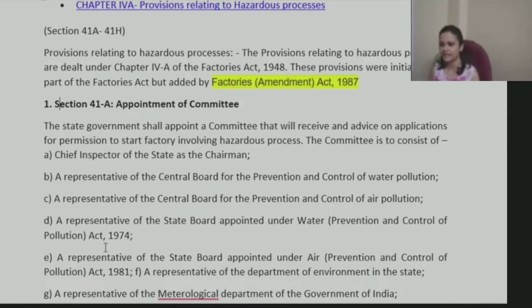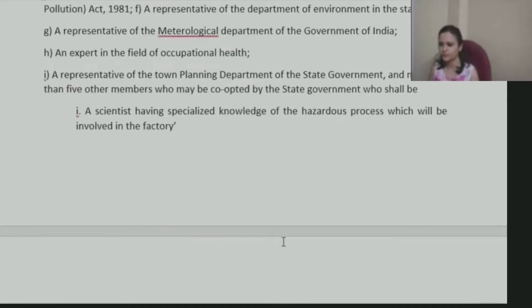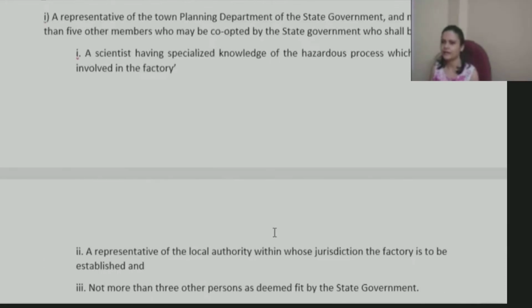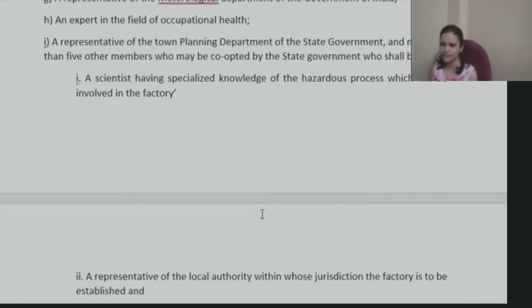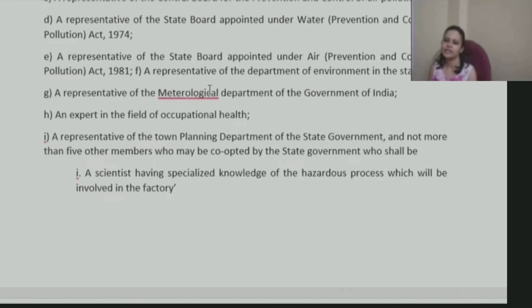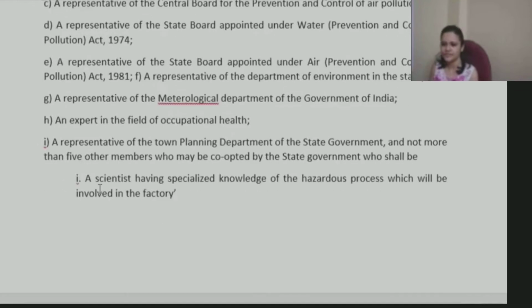And this committee will consist of all these members. It's like a big committee with many members. So you can remember a few of them, and then you can include that there are other members as well, because it's a long list of people who will be part of this committee, because they need to look at every single aspect of the factory, right? What all things will be affected. So there are a lot of members, and accordingly this committee will be set up. Main purpose is taking applications and then advising on the same.